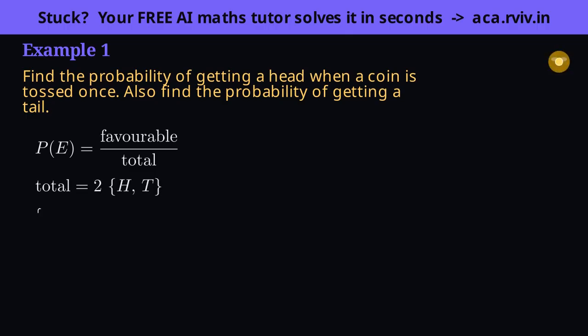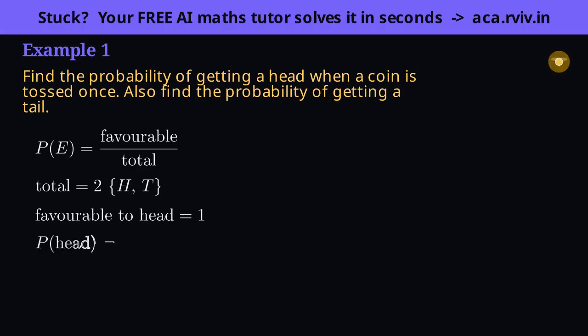Now, which of those outcomes are we hoping for? Only one of the two faces is a head, so exactly one outcome is favorable to our event. Put favorable over total, one favorable head over two possible outcomes.